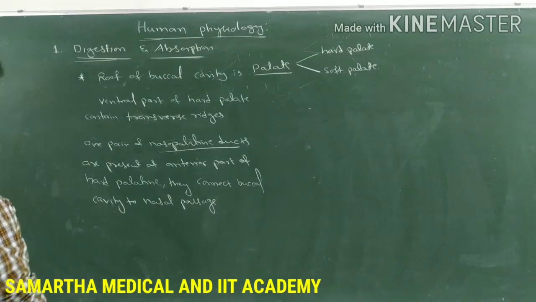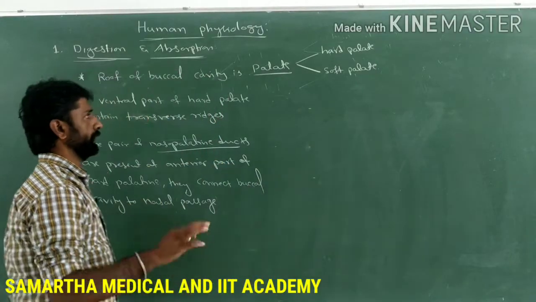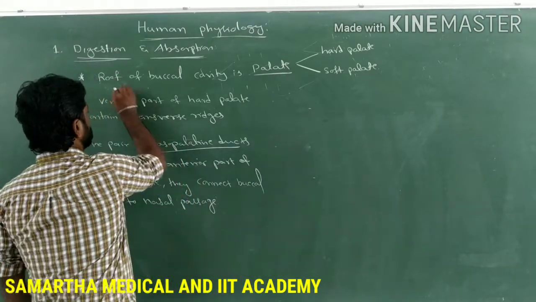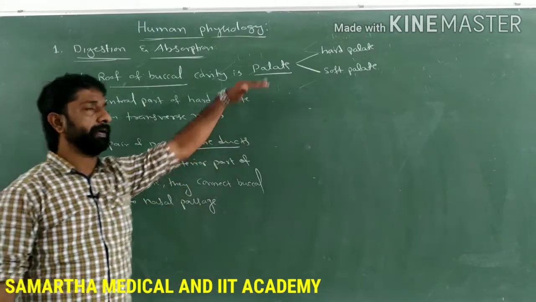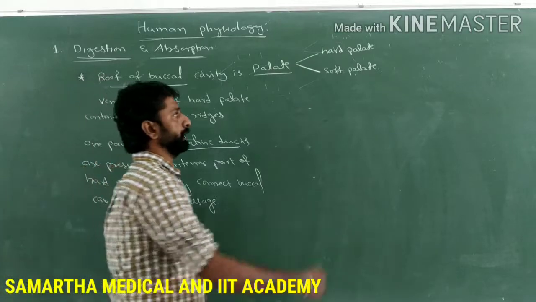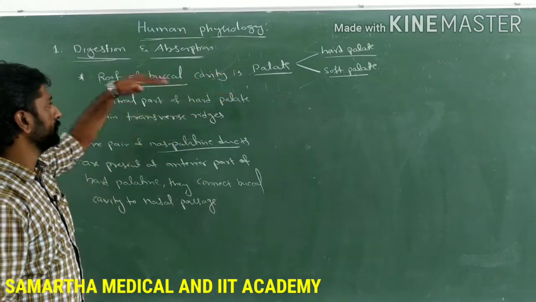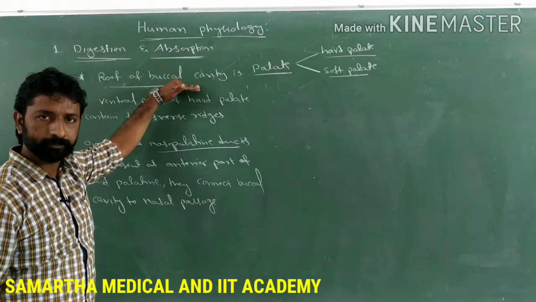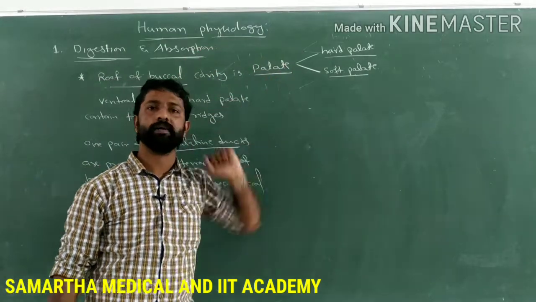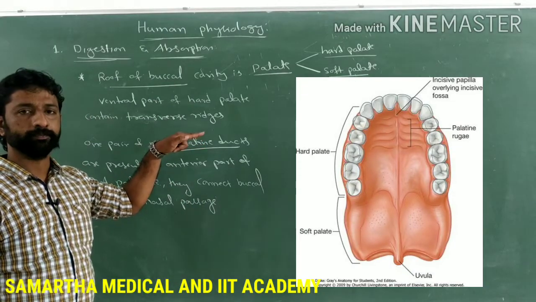See, in the buccal cavity or the oral cavity, there are two roofs present, the upper roof and then the lower roof. The roof of the buccal cavity is called the palate, and each palate contains two parts, a hard palate and a soft palate. What is the meaning of palate? The roof of the buccal cavity is called the palate, and it has two divisions, the hard and the soft part of the palate. So this is the diagram representing the palate.